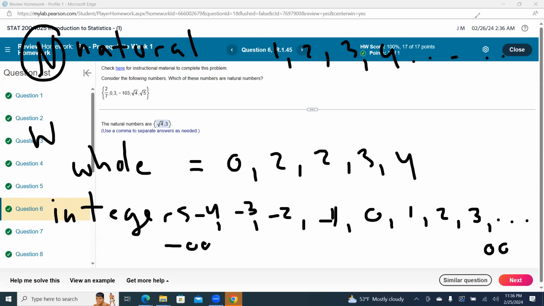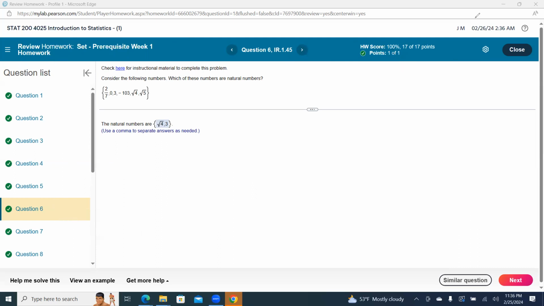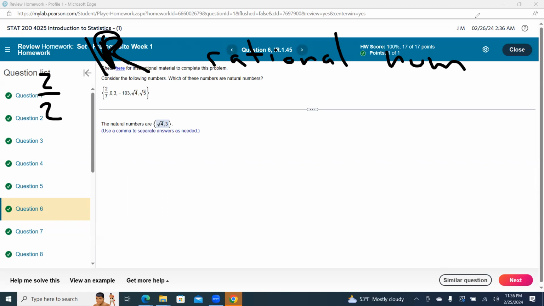So after that is where it gets messy. Now, 2 over 7, that's a rational number. After the integers, we have the fancy R, which is the set of all rational numbers. Now it gets fun. Before it wasn't fun. We don't need it for the problem, but this problem reminds me of all of this, so I might as well make a video on these.